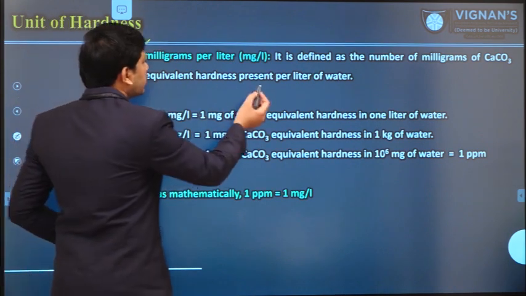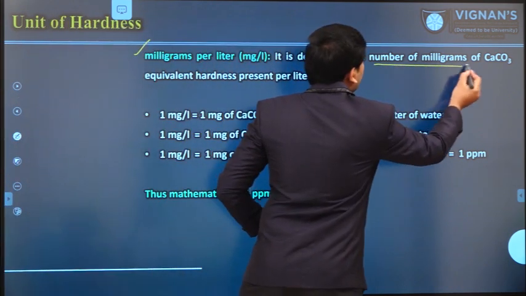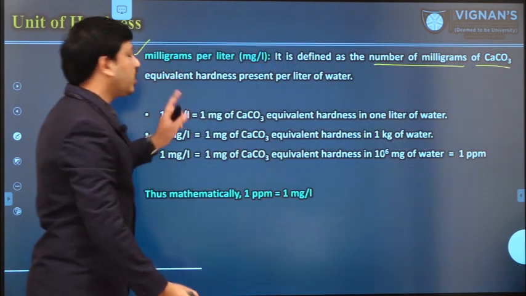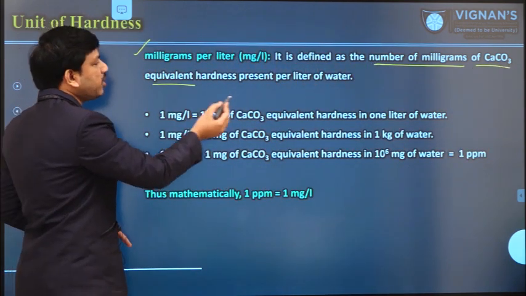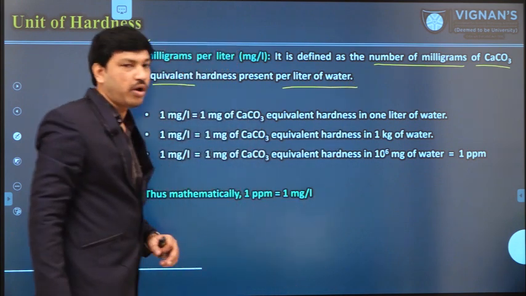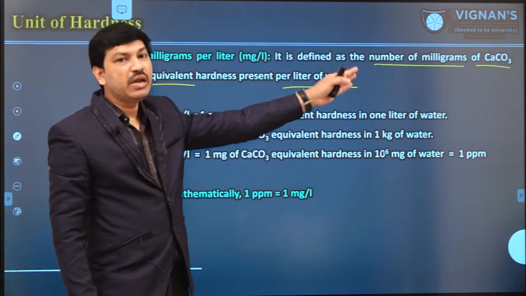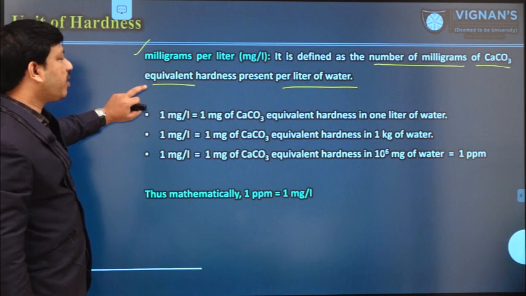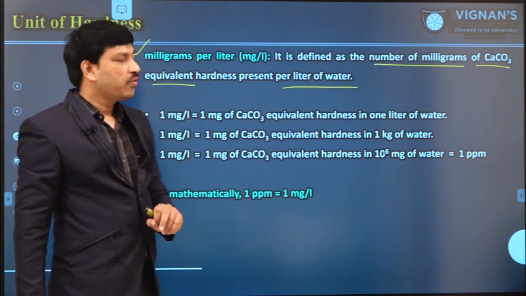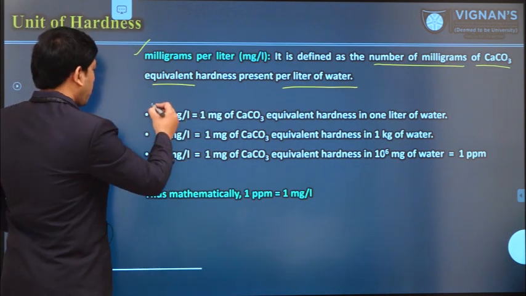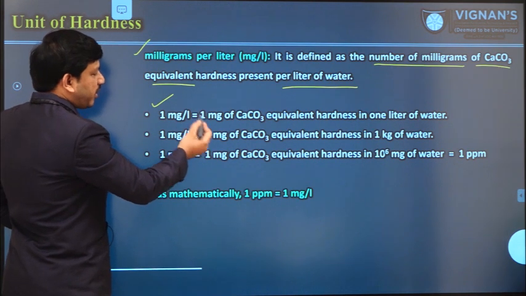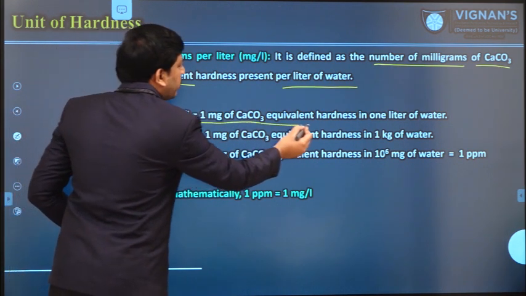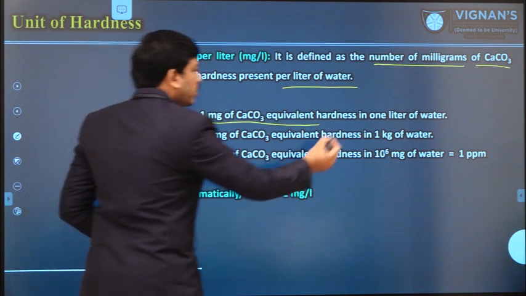According to this definition, it is the number of milligrams of calcium carbonate equivalent weight present in 1 liter of water. So 1 mg per liter is defined as 1 mg of calcium carbonate equivalent hardness present in 1 liter.